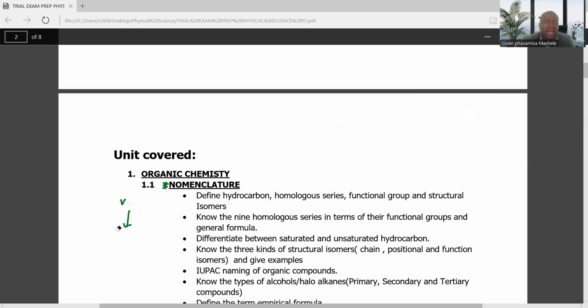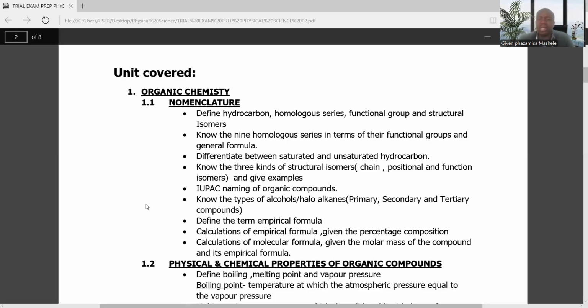Then again, ladies and gentlemen, you need to be able to do calculations involving the empirical formula when you are given the percentage composition, and also be able to calculate the molecular formula when you are given the molar mass and the empirical formula of a compound.